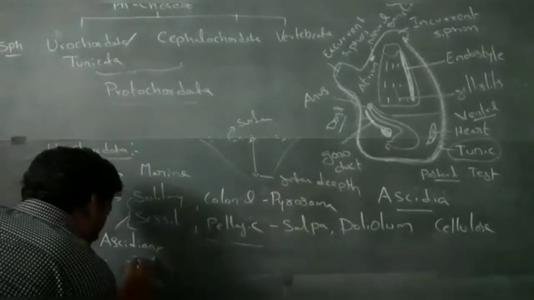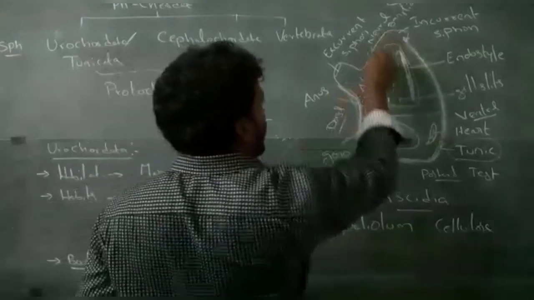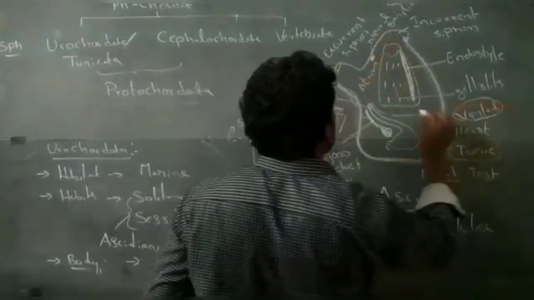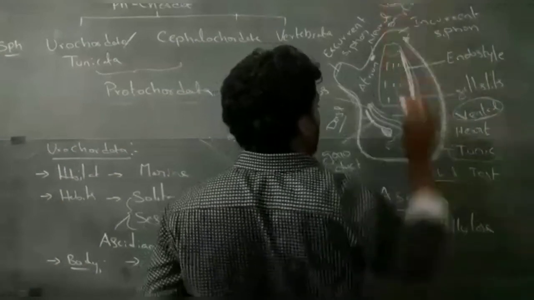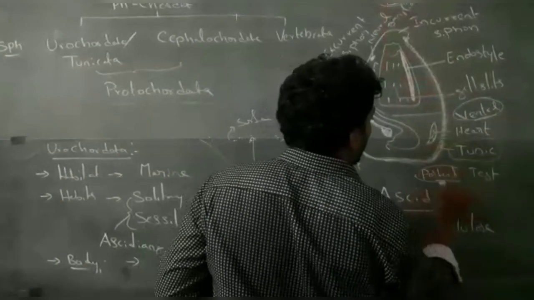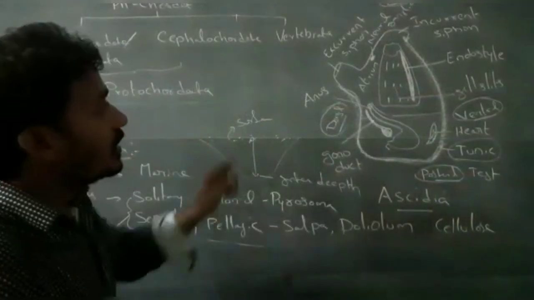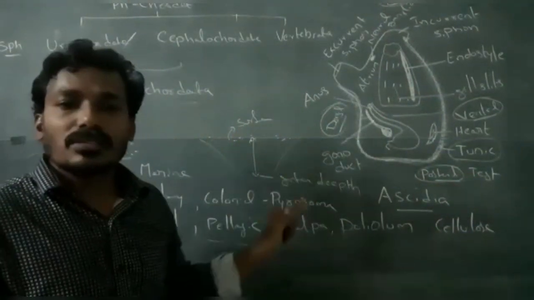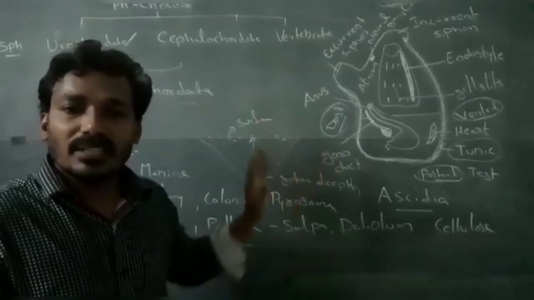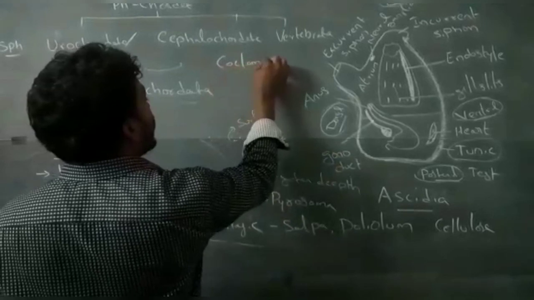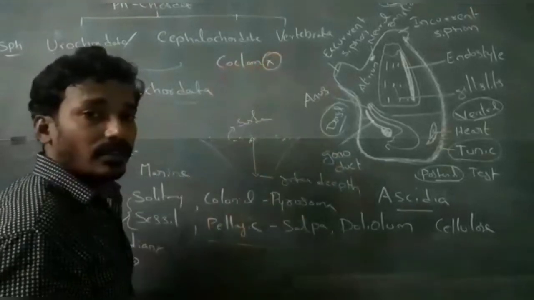This is the body of the organism. This is the ventral region. This is the anterior region. This is the posterior region. This is the dorsal region. In these organisms, coelom is absent.